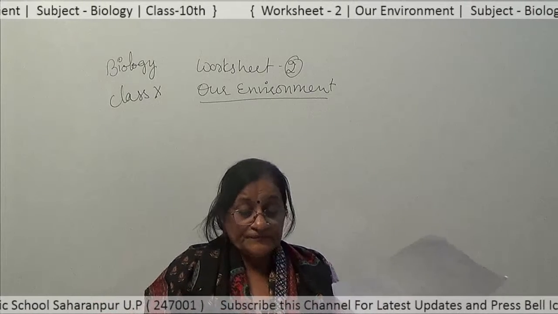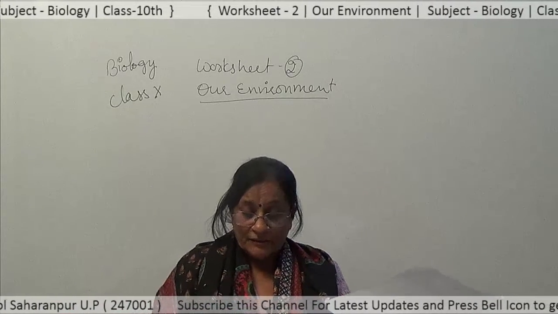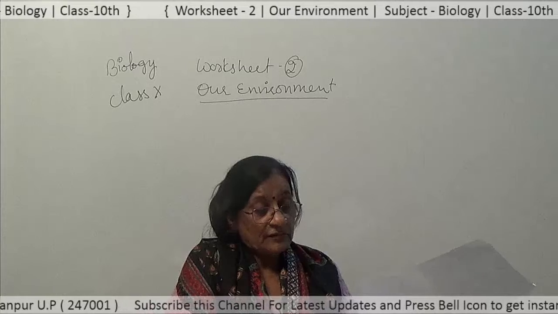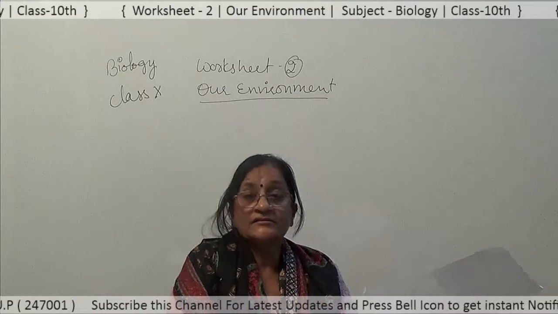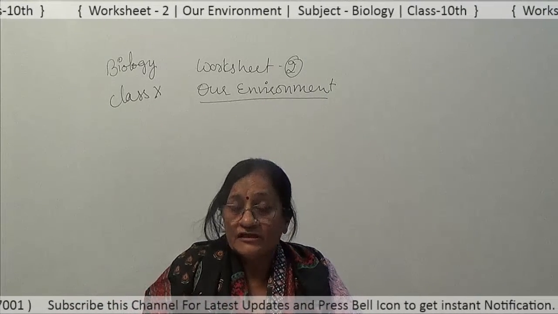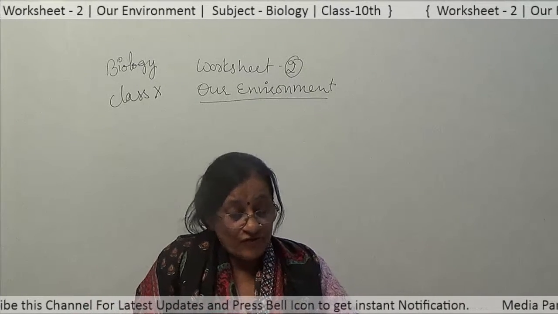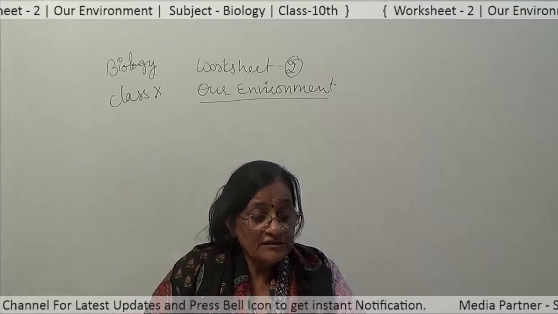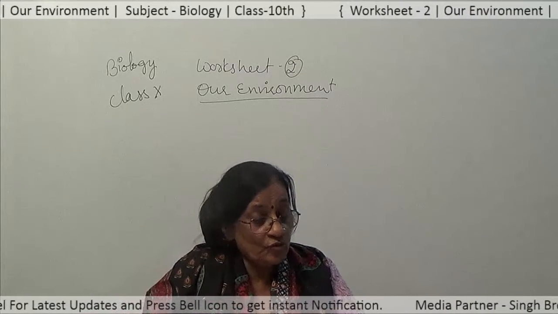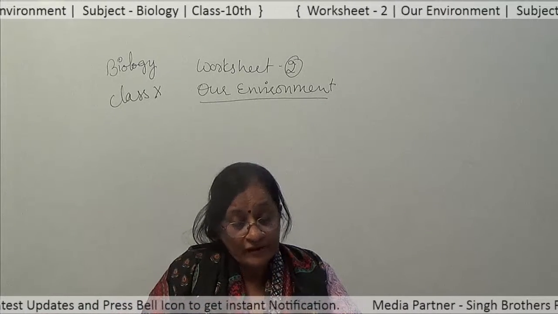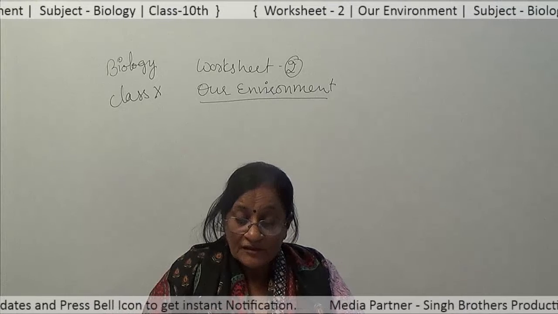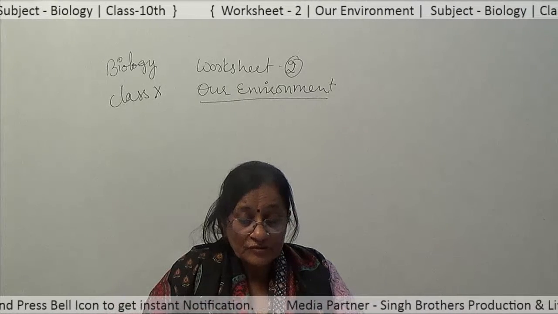Besides that, they maintain the flow of energy. So, this is the second function of an ecosystem, that food energy flows from one trophic level to another. These are the two functions of an ecosystem.